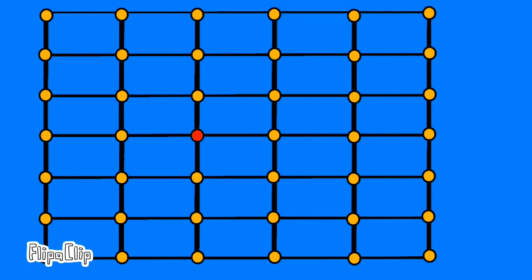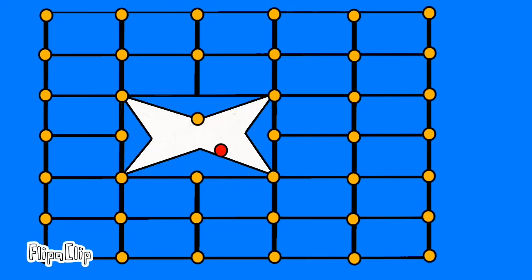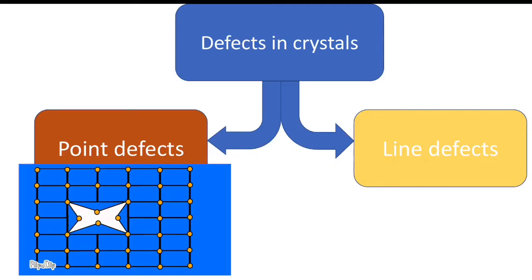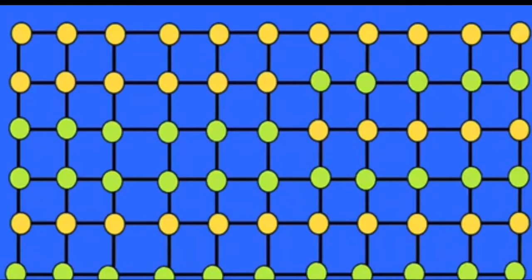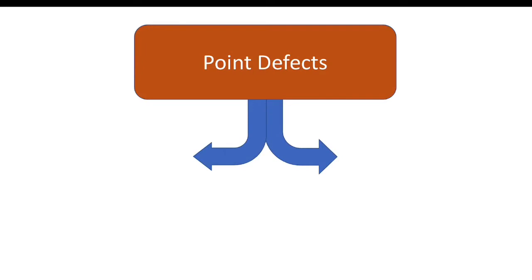So look at the animation over here. So these defects are called as point defects. Now line defects, dislocation or linear defects around which the atom of a crystal lattice are misaligned. Kind of defects are called as line defects. So let's look at the animation over here. This is called entire line defect. We concentrate mostly on the point defects.